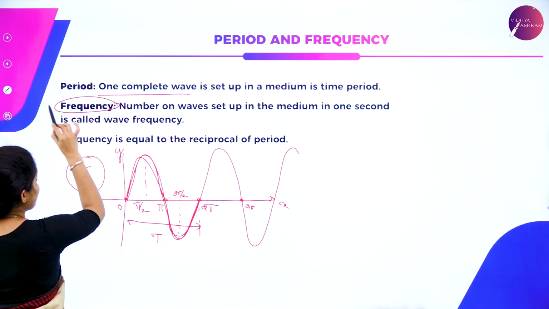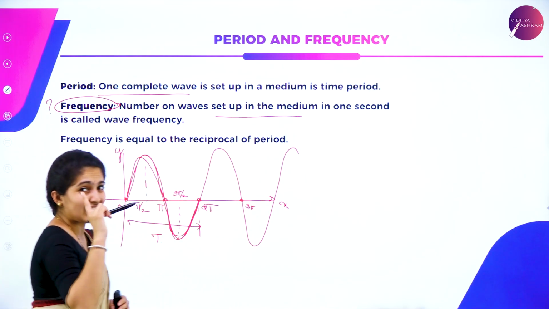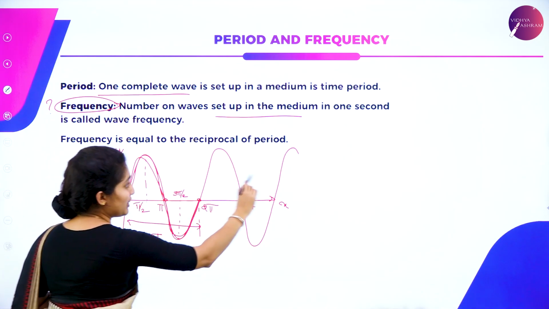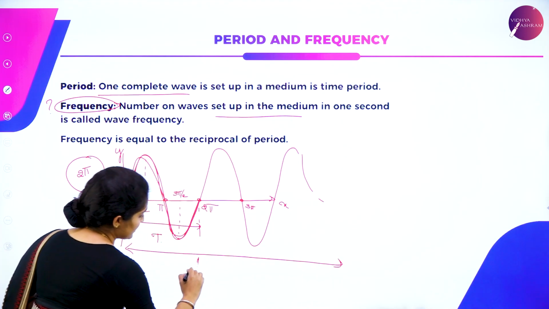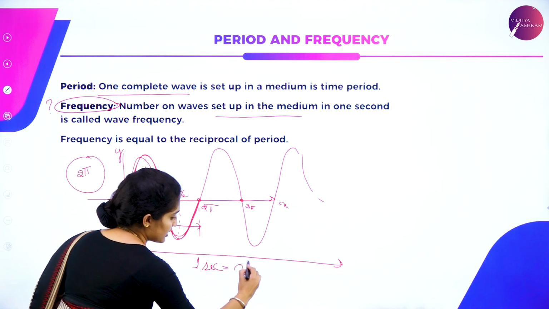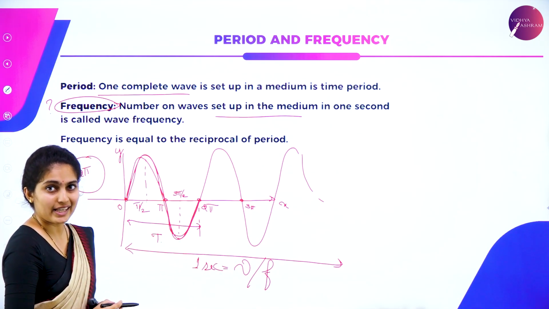So what is this frequency? Number of waves set up in a medium in 1 second. Suppose these many waves are set up in a medium in just 1 second, then I can consider this as frequency, which is given by nu, or it is also called as f.